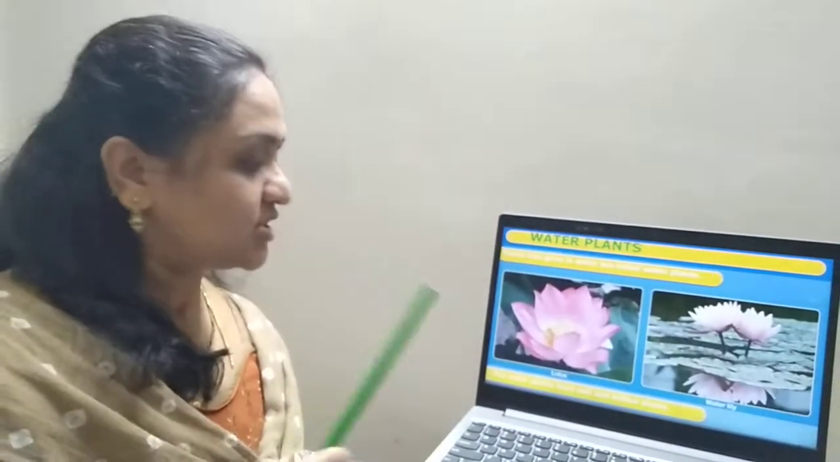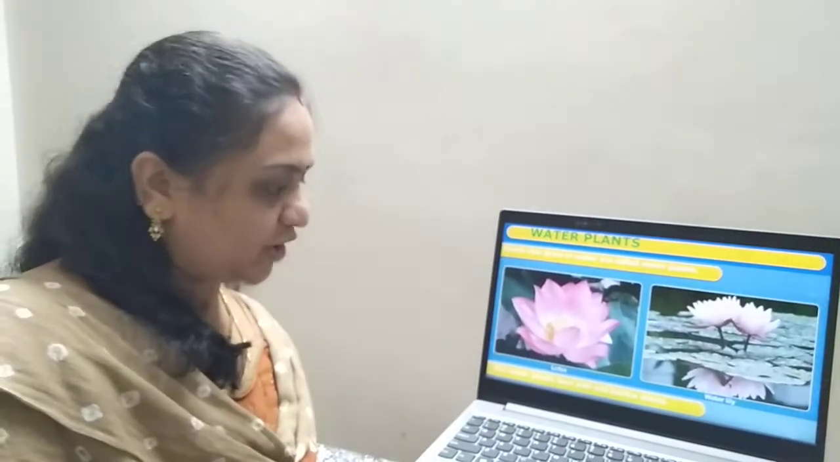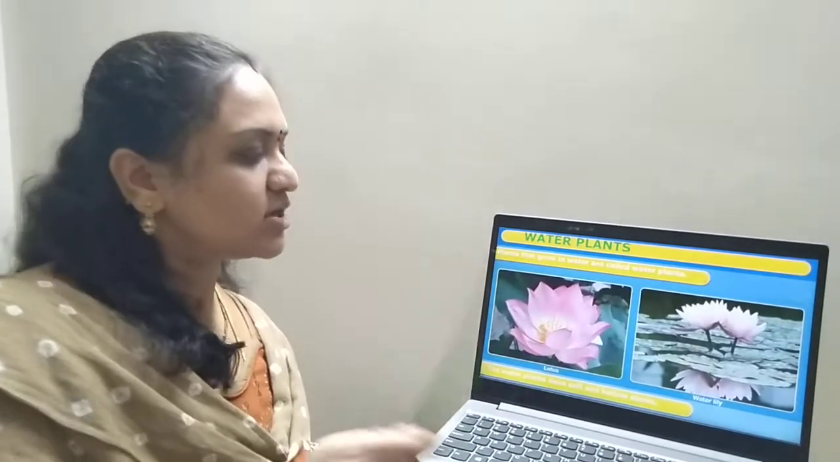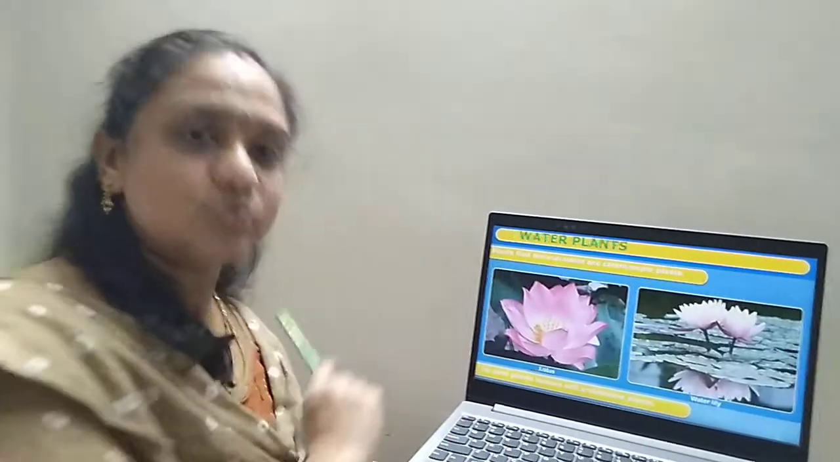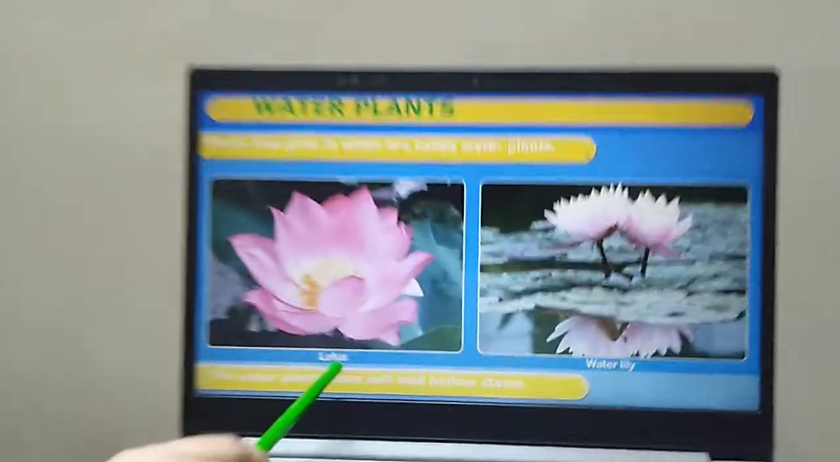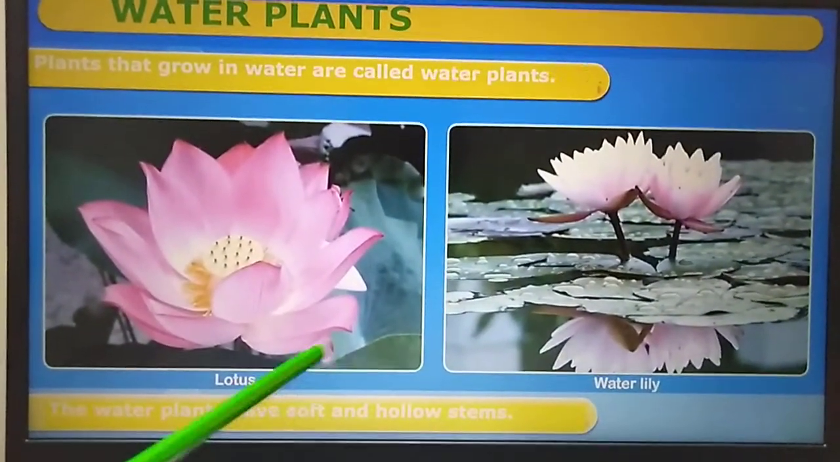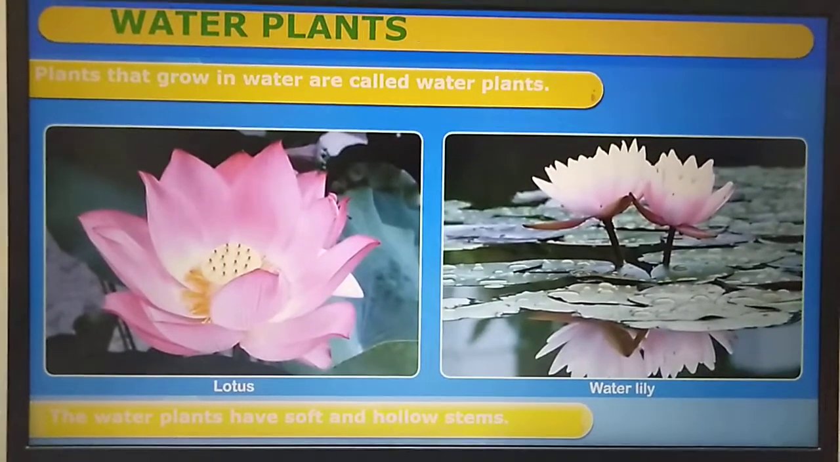Yes, teacher was telling you, right? There are few plants that grow in water also, and we call them as water plants. What do we call them? Water plants. We also call them as aquatic plants. Aqua is nothing but water. Okay, children? But as you are still small kids, you will learn it as water plants. Okay? So the lotus, you can see the lotus here. The lotus, water lily, these two are the examples of water plants.